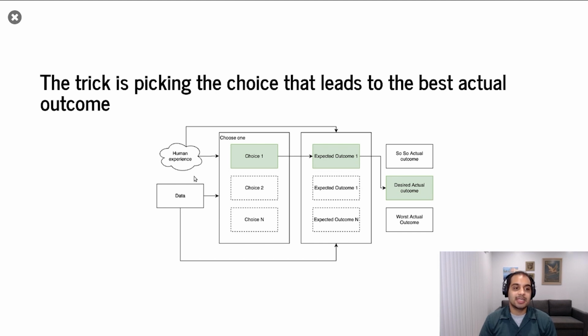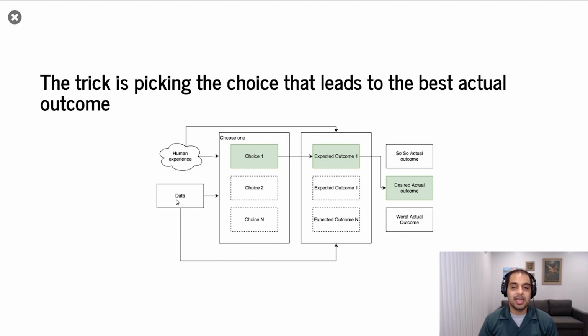And this is where human experience and data can both be combined to get us there. If we just take human experience, the years of experience moniker you hear largely helps bring these two things closer together. As you get more experience with driving your car, or more experience programming, or more experience snowboarding, or pick any activity, you get better at expecting what's going to happen, and what your expectation is ends up being what actually happens. When you're very new, you expect to, let's say, not fall on your butt when you're snowboarding. But that's what actually happens because you don't quite know what you're doing yet. It's sort of the same thing with machine learning algorithms. When you don't have a lot of data, it's hard for a machine learning algorithm or statistics function to figure out exactly what's going to happen.